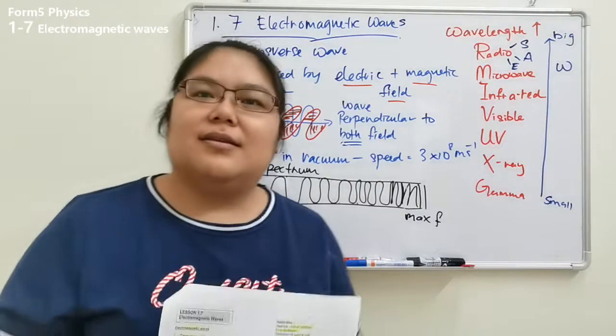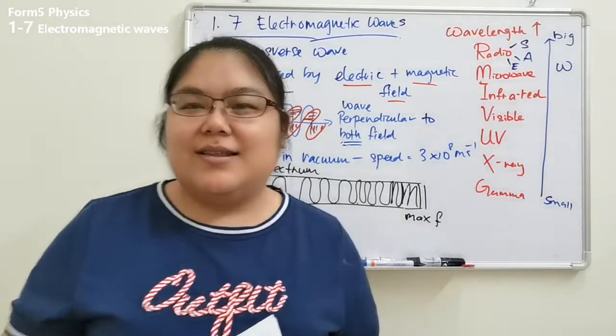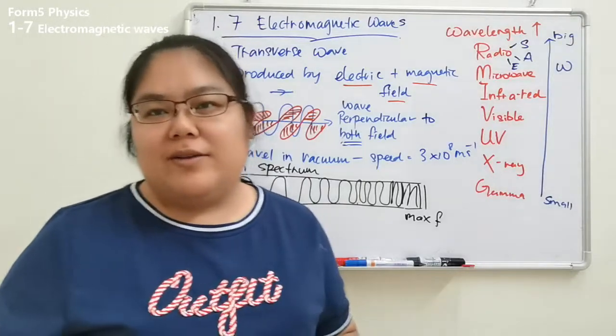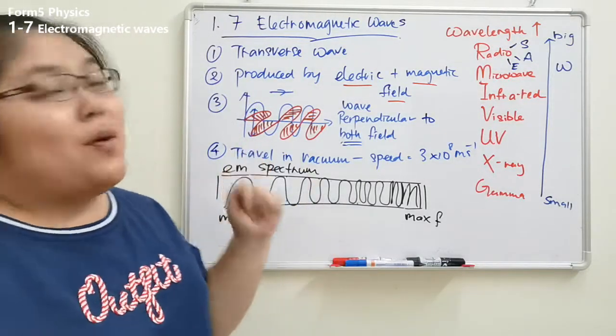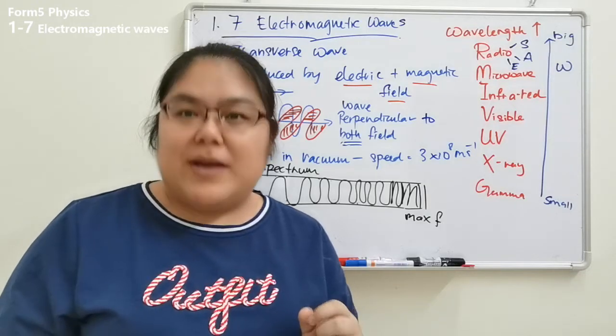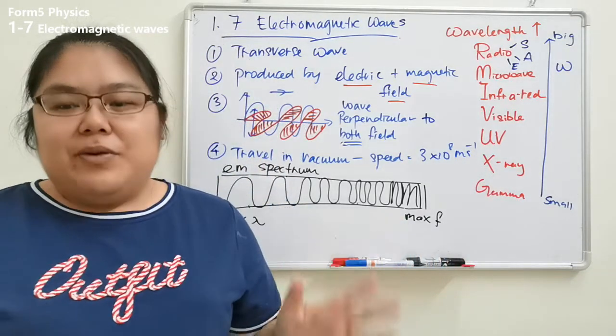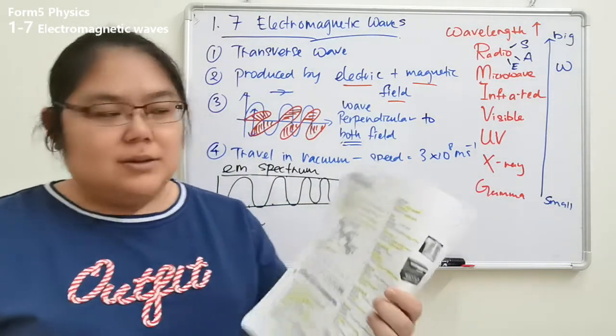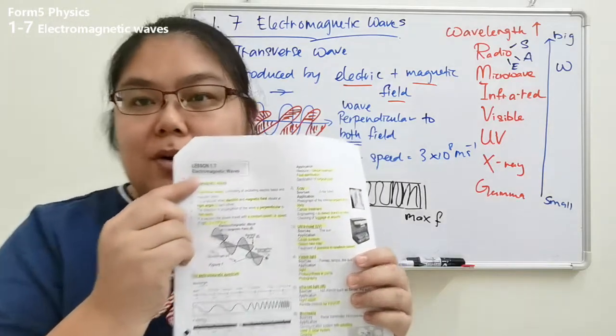Okay, everyone. I want to go through the topics again. There's a wave. Last one. There's 1.7, electromagnetic wave. Okay, everybody, please prepare the notes. Okay, the note is 1.7.